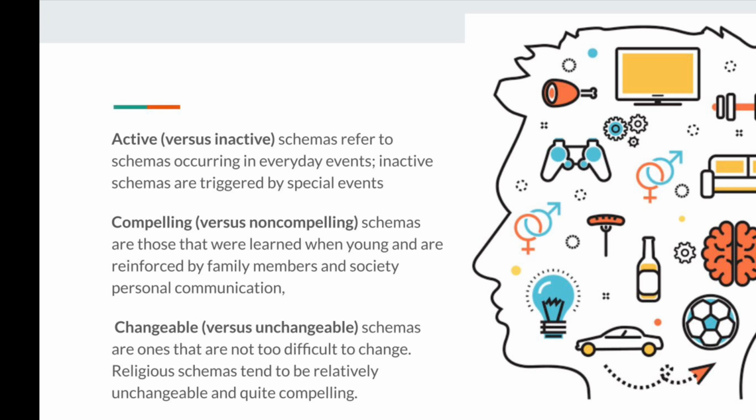Now, talking about the types of schemas: active versus inactive, where active schemas refer to everyday events and inactive schemas are triggered by special events or critical events, like we mentioned earlier. Compelling versus non-compelling schemas are those that we learned when we were young and are reinforced by family members and society. Changeable schemas are the ones that are not too difficult to change, but an unchangeable one would be a religious schema, which is relatively unchangeable and quite compelling.